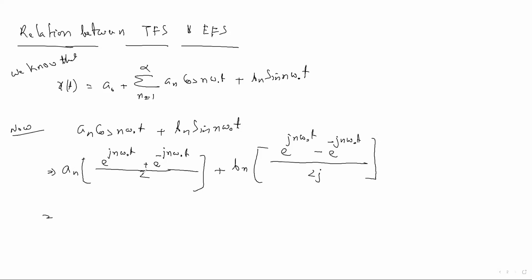Okay, you take common this e to the power j n omega naught t, and here also e to the power j n omega naught t is there. Take common, then you will find a n by 2 from here, positive, plus b n by twice j. You common e to the power j n omega naught t. Okay, similarly you take common.